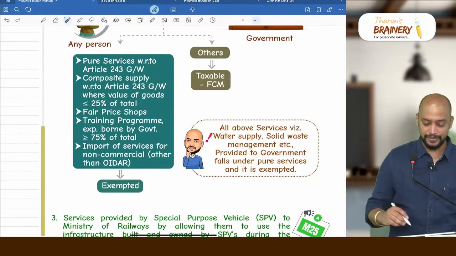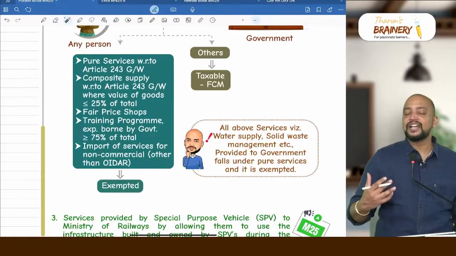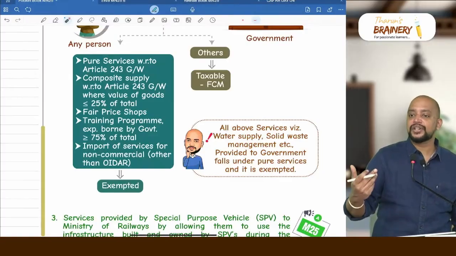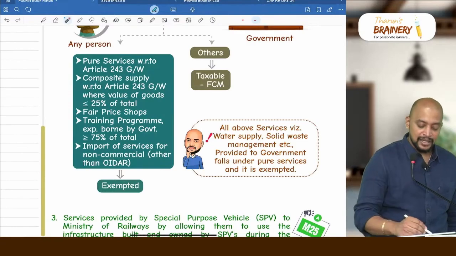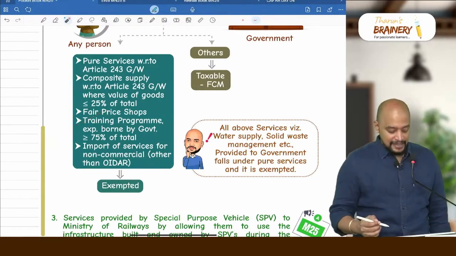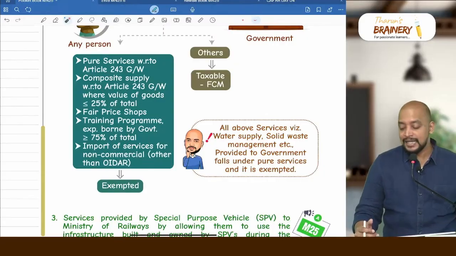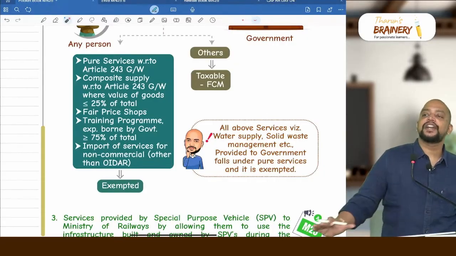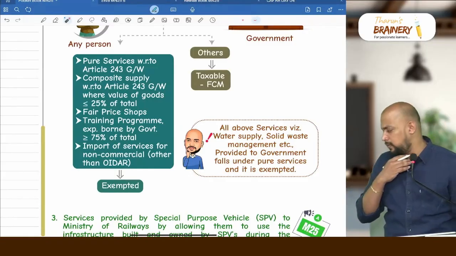Then fair price shops. Fair price shops means ration shops. Ration shop agents get commission for doing this ration distribution, and that is exempted. Then training programs where the expenditure borne by government is greater than or equal to 75% of total. Say there is a coaching center which is providing NEET coaching and the fees is 1 lakh 80,000 rupees fees.